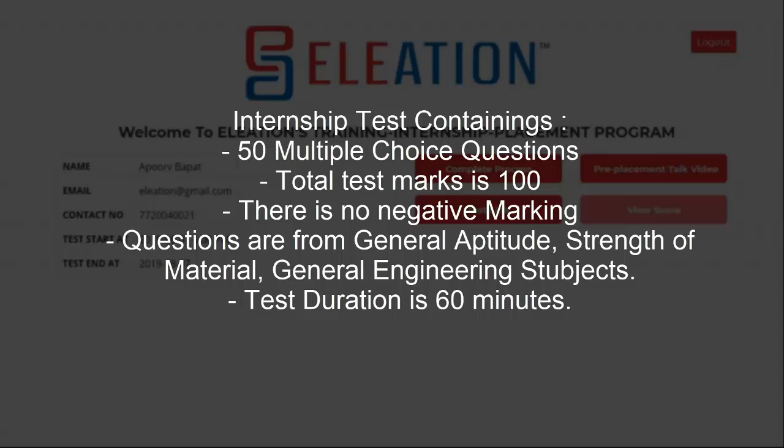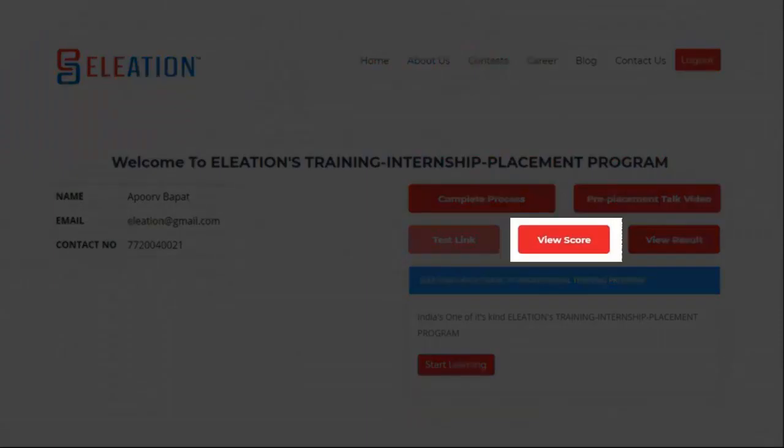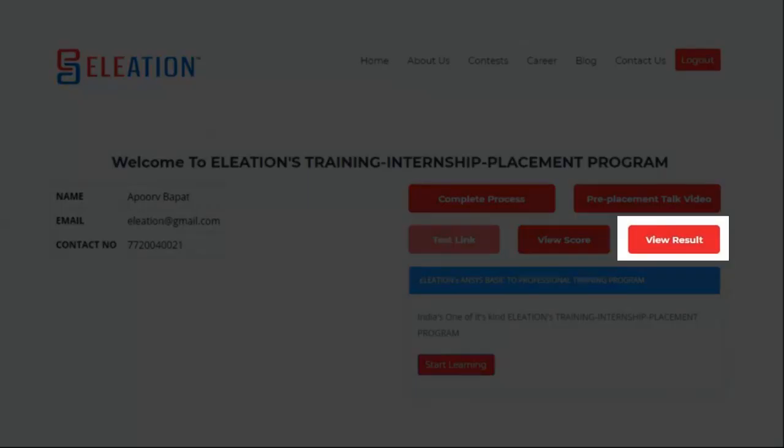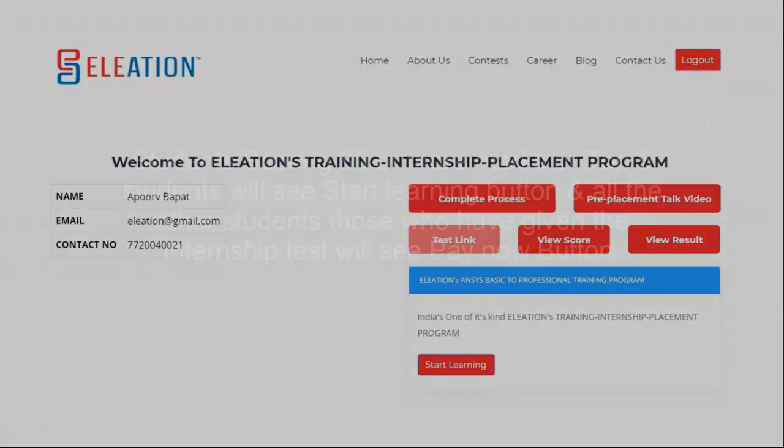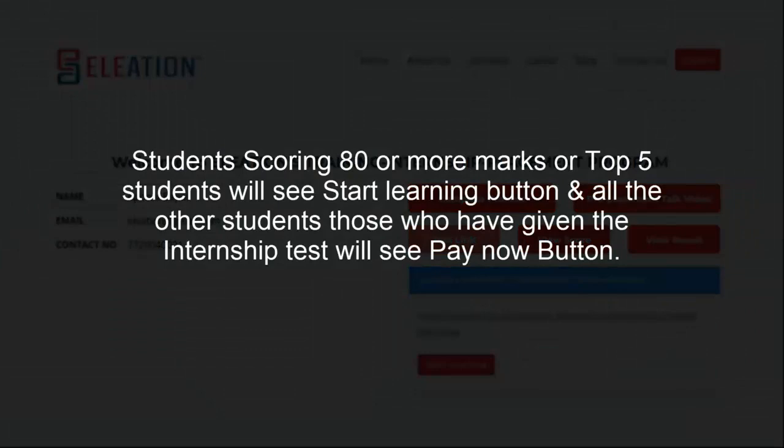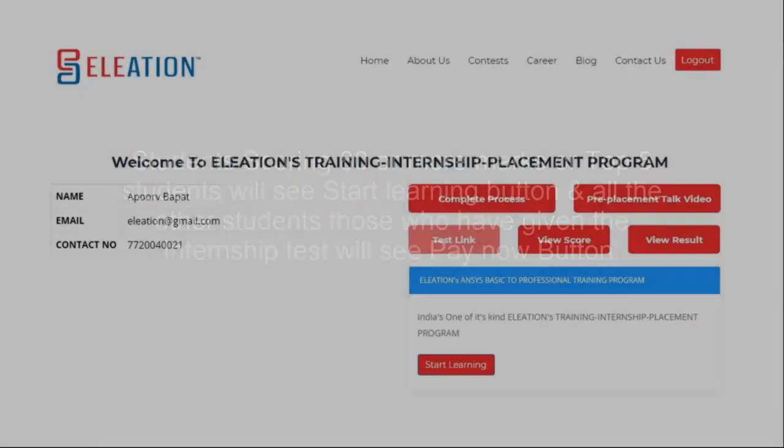Once the test time is over, the student dashboard will get updated. The view score button pops up a message in which students can view the total score out of 100. The view result button will open a new page in which students can view the questions, correct answers and the answers marked by them. The students scoring 80 or more marks or top 5 students will see the start learning button, and all the other students who have given the test will see the pay now button.